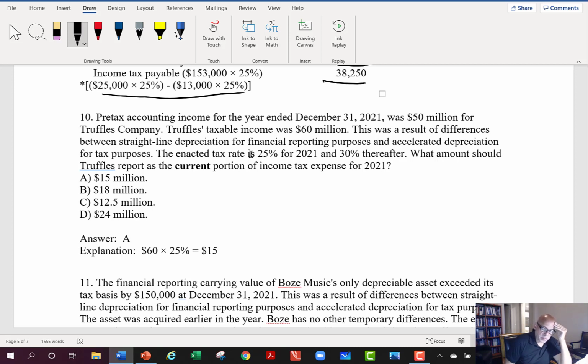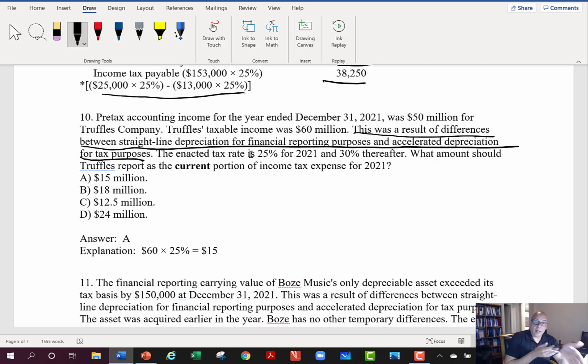Now, look, this is a mean question because they say that the difference was a result between straight-line depreciation for financial reporting purposes and accelerated depreciation for tax purposes. And that gets you to thinking, well, then the taxable income should have been less than the reported income.